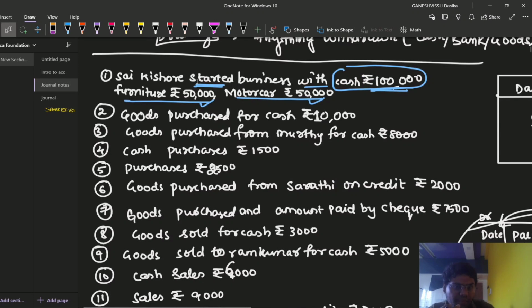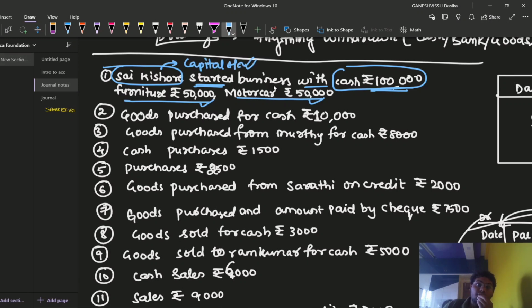Here also, whenever Sai Kishore is starting the business with cash, furniture and motor car, can we say that the whole amount will be treated as capital? Sai Kishore is a proprietor. He is a personal account, right? Then the personal account is represented with what? Capital account. So capital account is what? It is a personal account, especially a representative personal account.